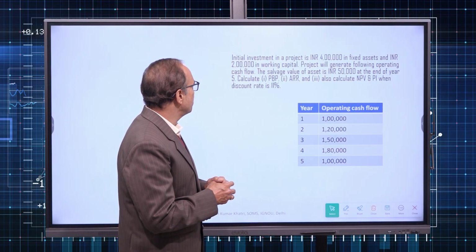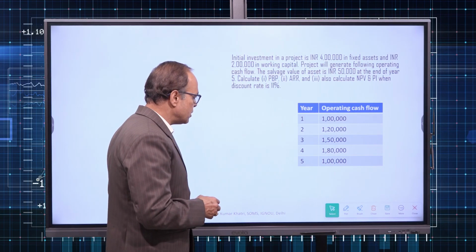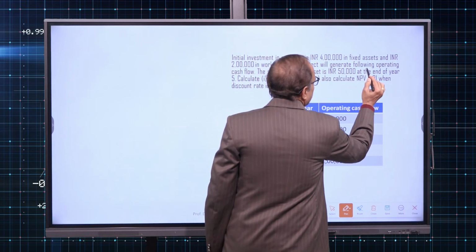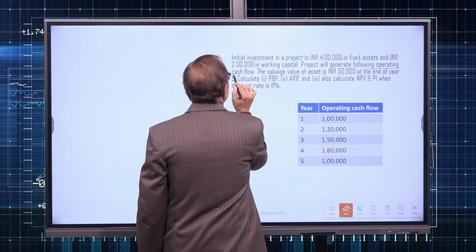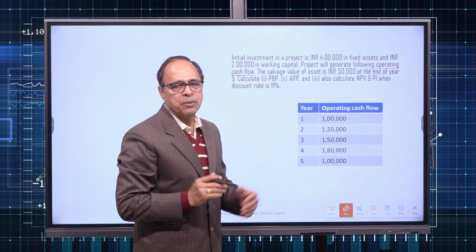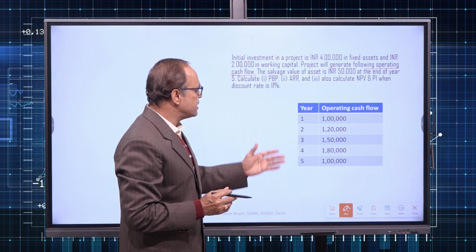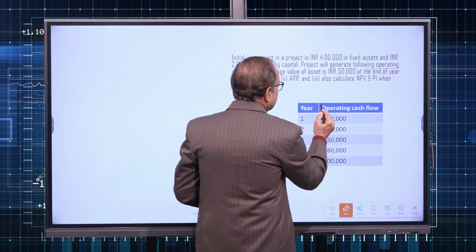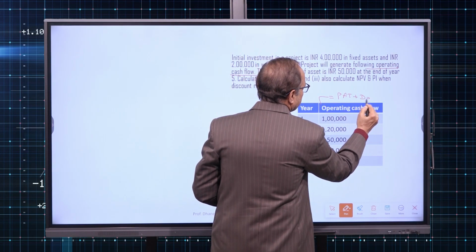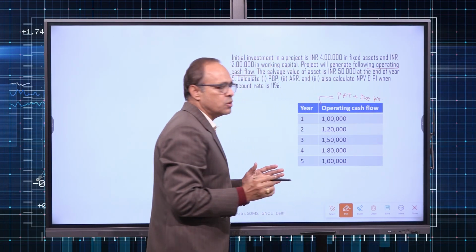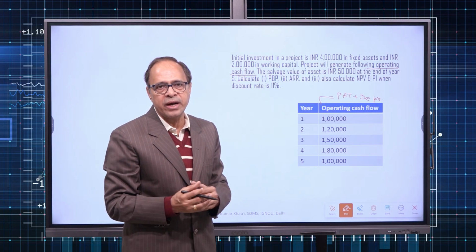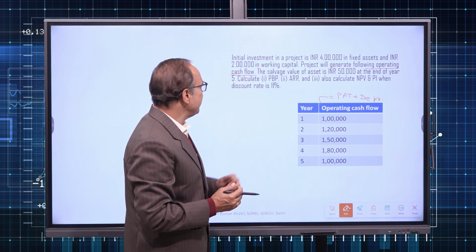The project will generate the following operating cash flow. So pay attention to the wording of the numerical. We are given operating cash flow. It means these values are the regular cash inflow or operating cash inflow. Years are 5, so the implied life of the project is 5 years, and these are the operating cash inflows. It means the examiner has given you exactly profit after tax plus depreciation. So in this question, you need not calculate depreciation for the purpose of solving this numerical, because that is not required right now. Then what method do we have to apply?